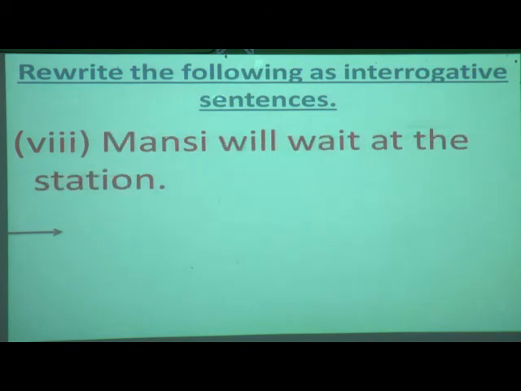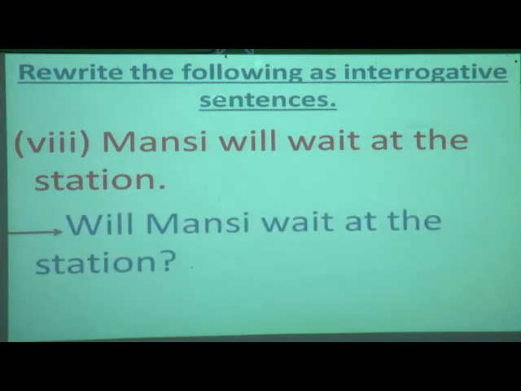Eighth one. Mansi will wait at the station. Here also two verbs are there, will wait. So we will shift the first verb, that is will, before Mansi, and Mansi will remain as it is because it is the name of a girl. So what will be the answer? Will Mansi wait at the station?